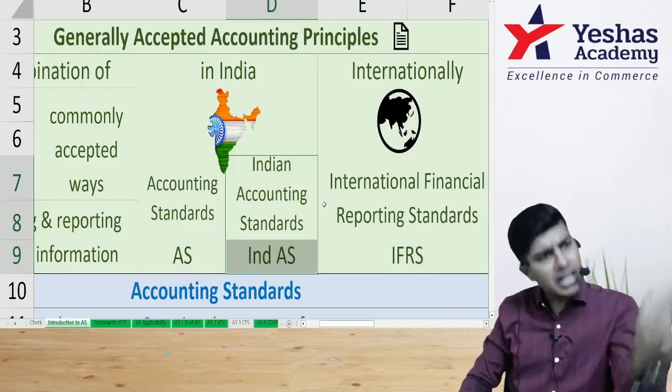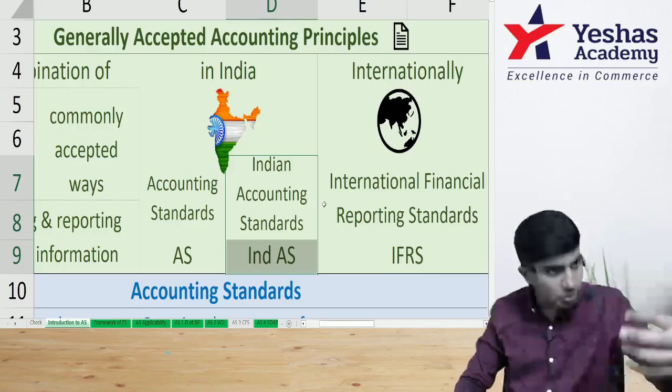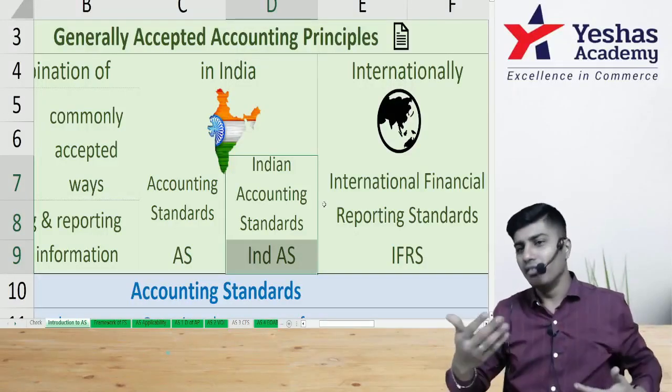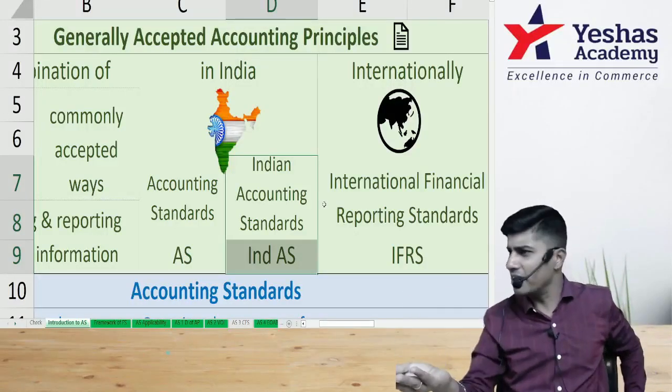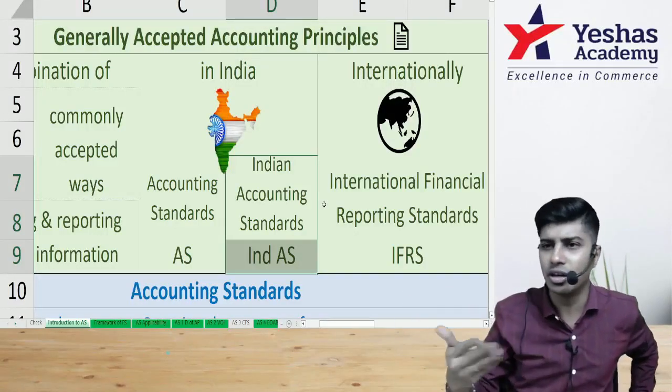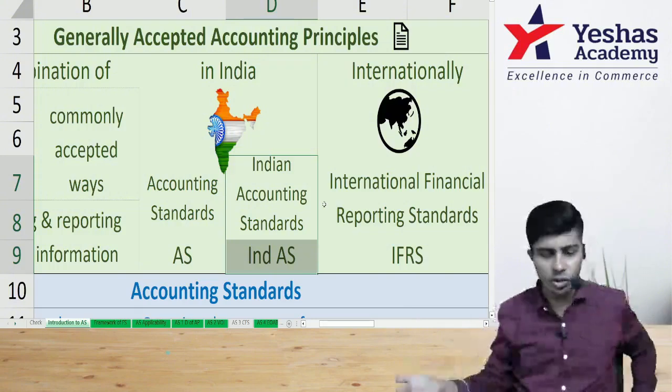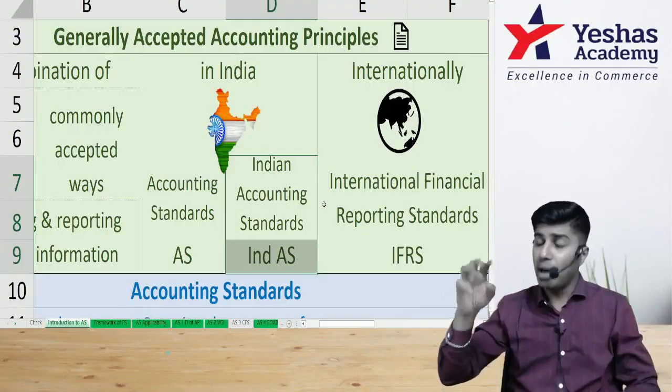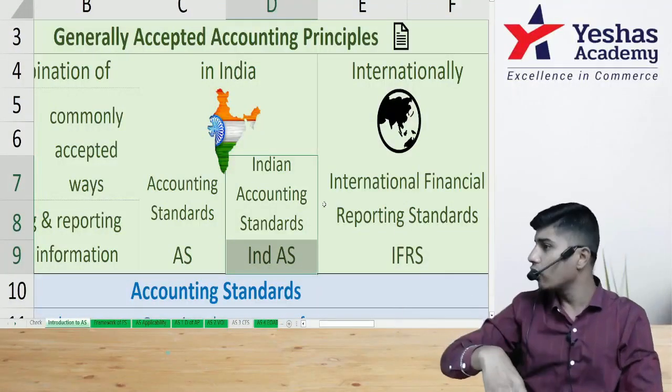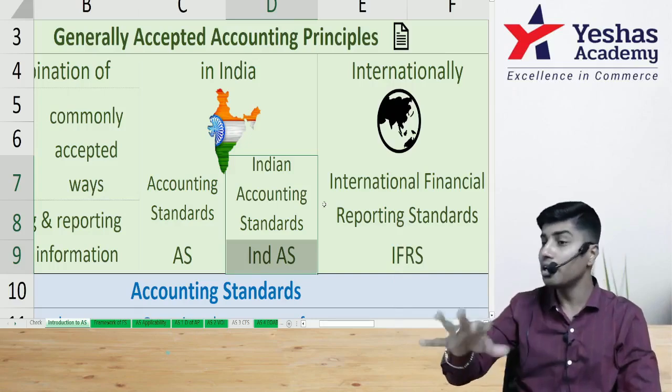A lot of countries adopted IFRS. Pakistan adopted IFRS. Why? Because geographically, they basically have the same ancestors, so it is very easy to compare and very easy to relate to our friendly neighbor. So Pakistan was one of the first countries to straight away adopt IFRS. You get this? But India didn't adopt IFRS.